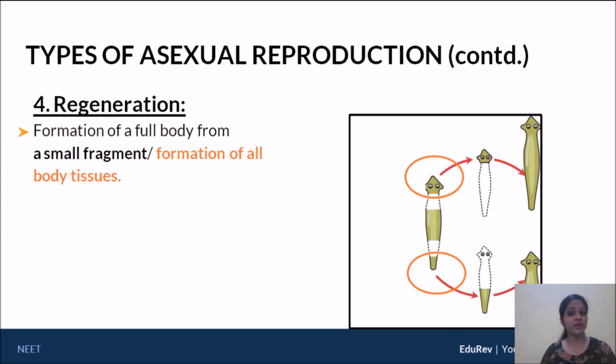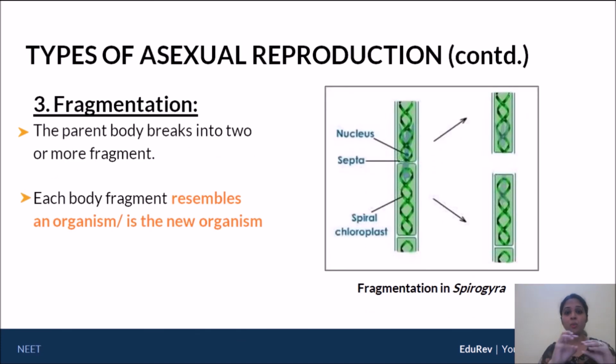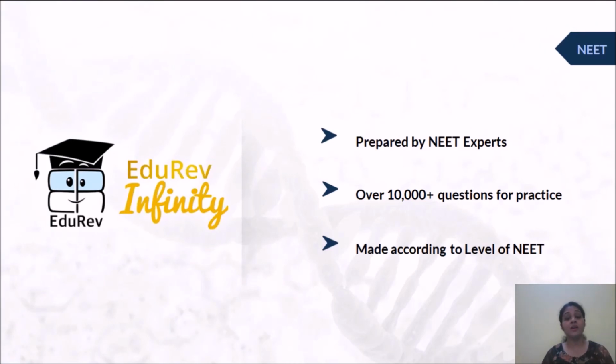So that's regeneration. In regeneration, to every small part you have to add a lot of tissue, only after which it starts becoming functional and behaving as a new organism. However, in fragmentation, the moment it's split, the split products themselves were new organisms. So that is the difference between fragmentation and regeneration. I hope you have understood these two parts, because this is somewhere where we tend to make mistakes very, very often.